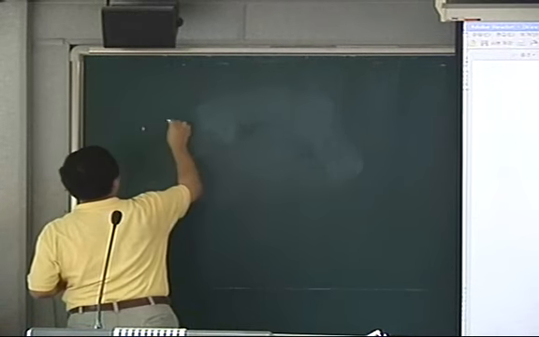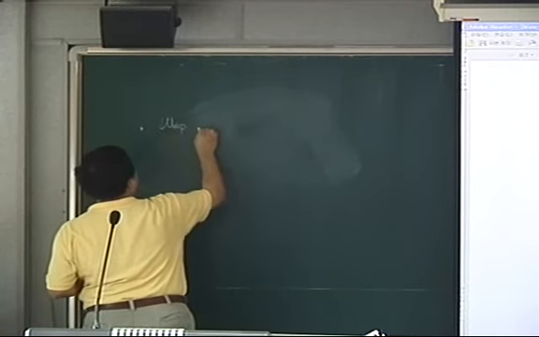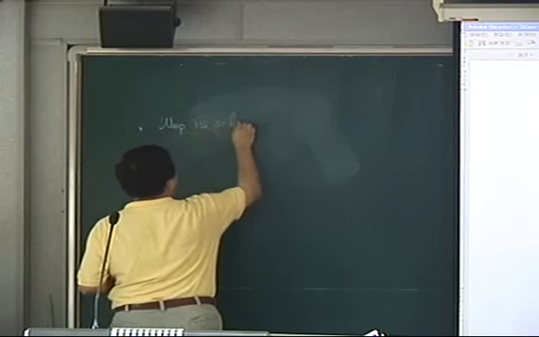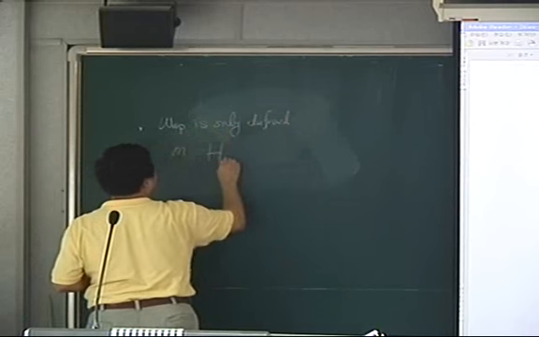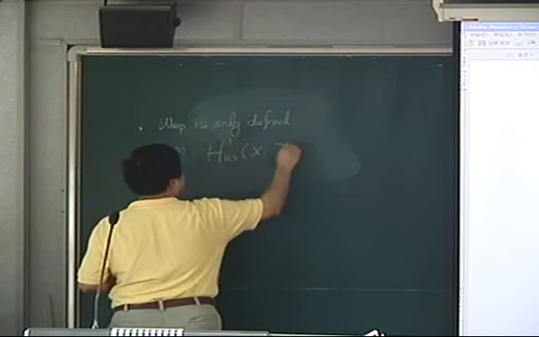Number one is the Weil-Petersson metric is only defined on the smaller space H^1_omega(X, T_X).